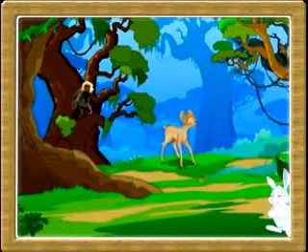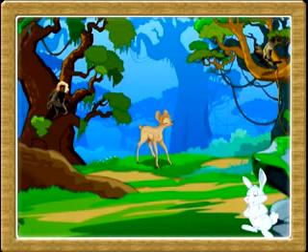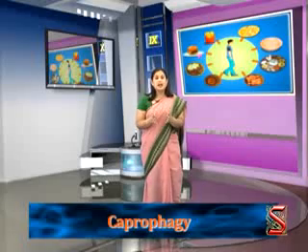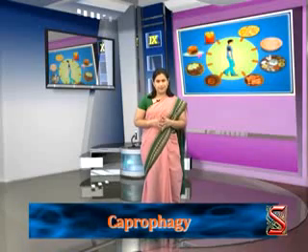Rabbit is herbivorous and eats grass. It cannot digest cellulose. The fecal matter released by the rabbit contains partially digested cellulose. This fecal matter is again consumed by the rabbit. This phenomenon is termed coprophagy. Thus, two types of fecal matter are produced by the rabbit. We should note that the appendix in rabbits is useful in digesting cellulose.